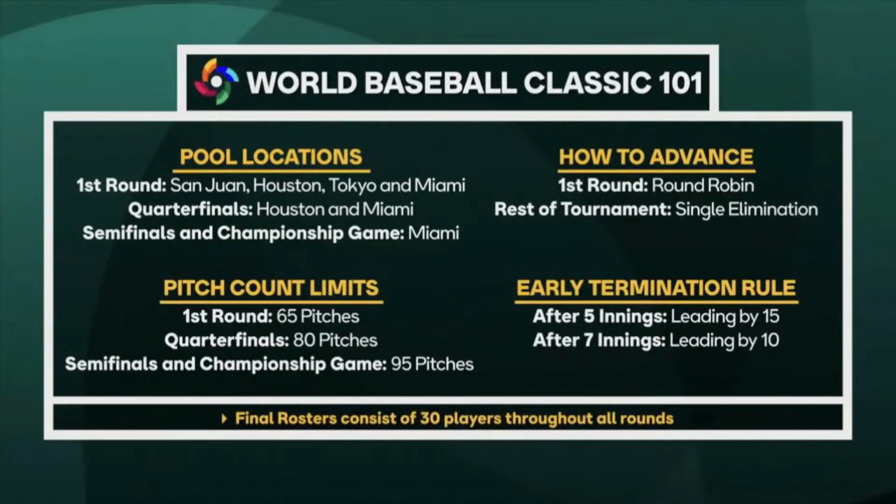How does this work? In the first round, earlier I gave you the 4 pools, the 20 teams. Out of the 4 pools, there are 5 teams in each pool, and out of those 5 teams, only 2 will make it. So 2 times 4, that's 8 teams. Round robin, that's the first round. And then for the rest of the tournament, which will be the final 8, it will be single elimination. There's a mercy rule: if you're up by 15 after 5, game over. Up by 10 after 7, game's over.